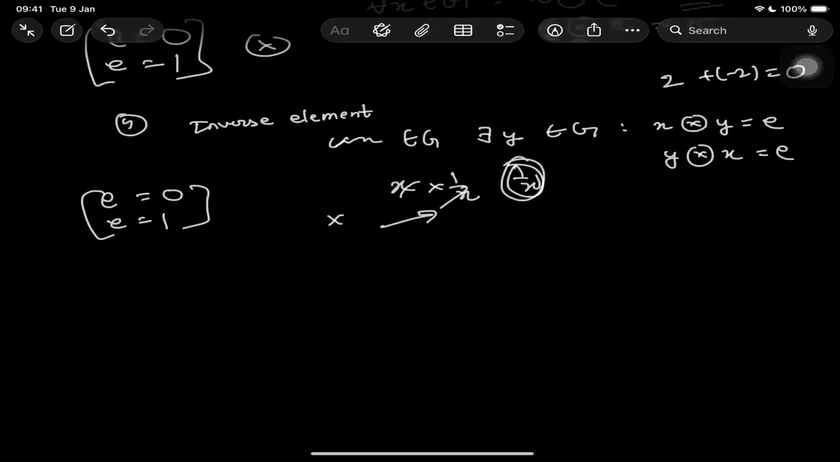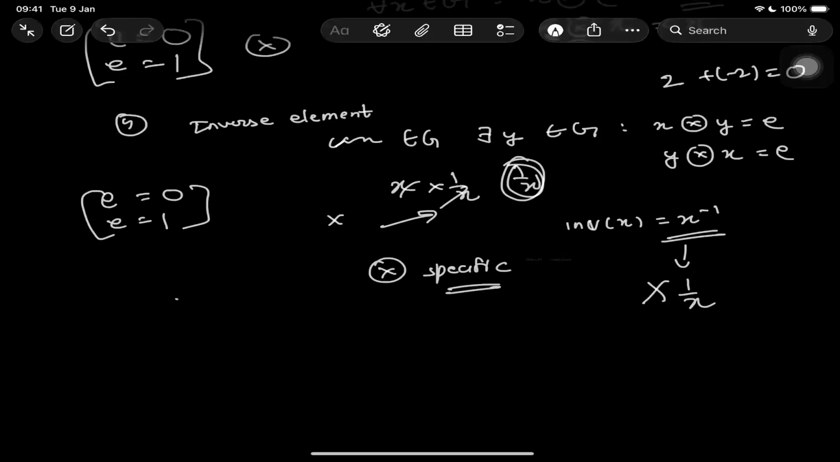So we can write the inverse of x as x inverse. Again, I'm telling you, this does not mean 1 by x. It will mean 1 by x only when the operation is multiplication. So it's operation specific.